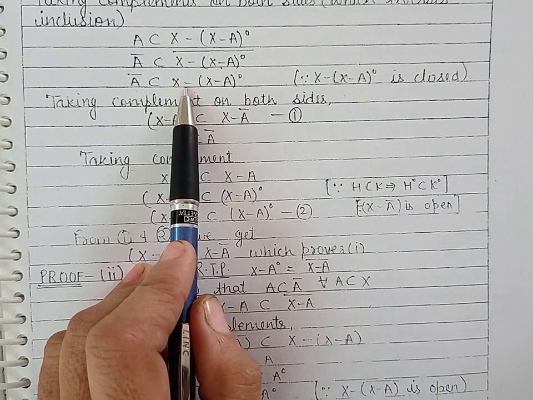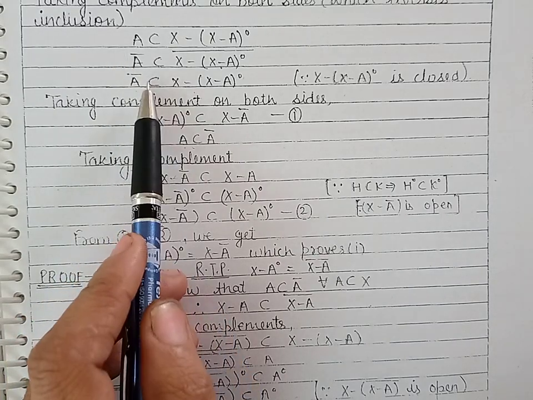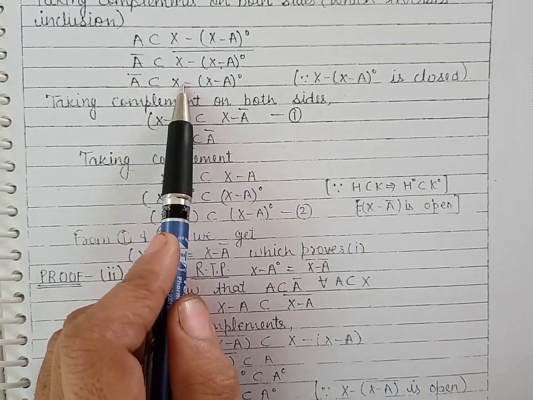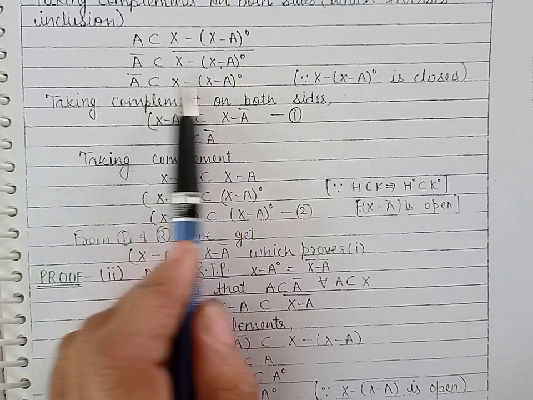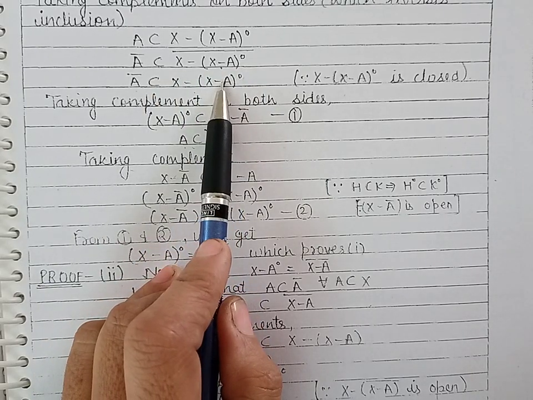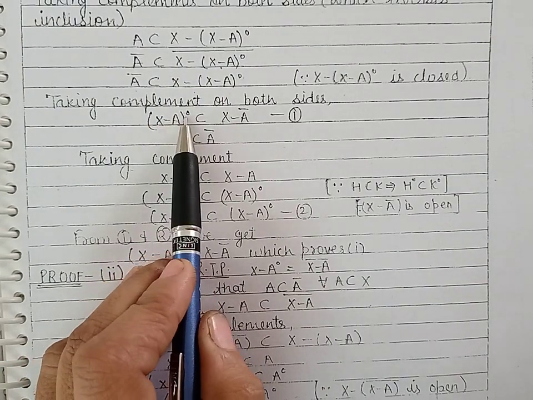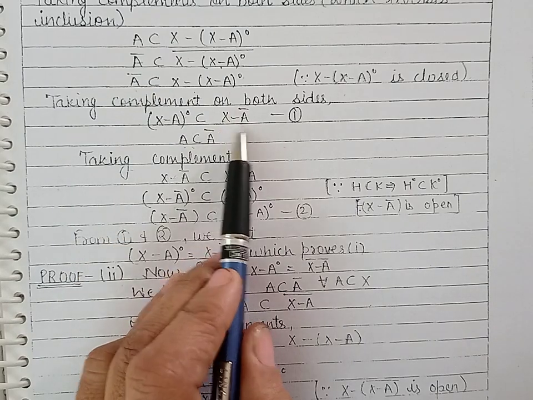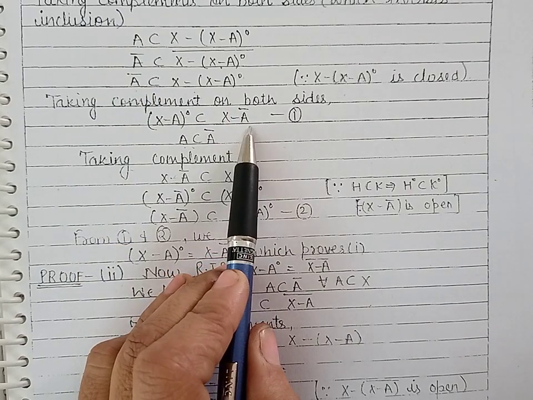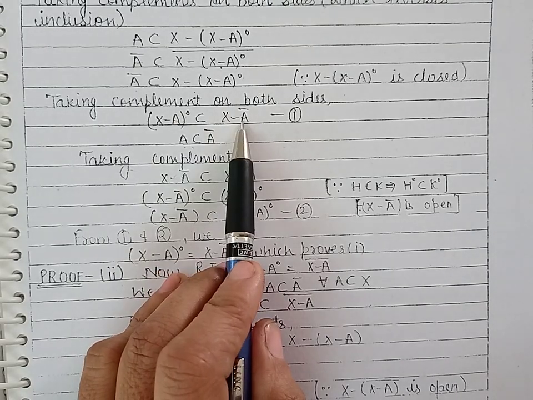So from here we have obtained A closure is contained in the complement of X minus A interior. Again taking complements on both sides, the complement of this set is X minus A whole interior. The complement of this set is X minus A closure. So we have proved one side of the result.